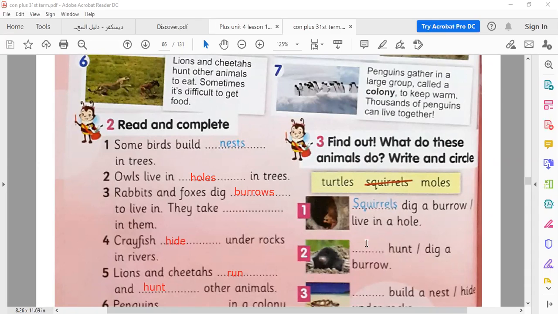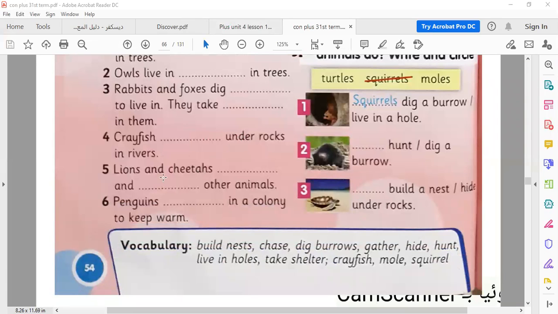And here, what is this animal? This is a mole. In picture number 3, the animal is a turtle. Penguins in a colony. We have two possible answers here. We can say gather and we can say live.